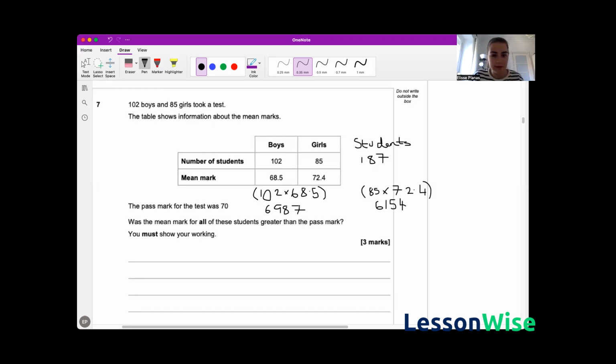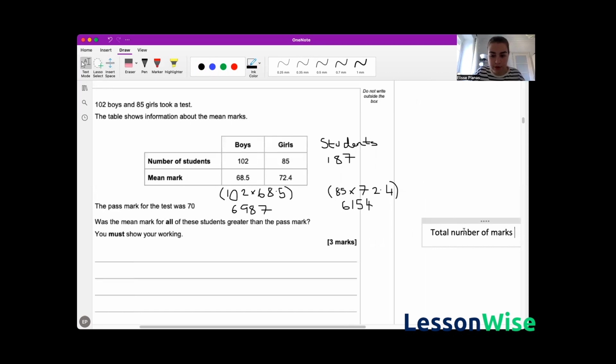We're going to add the total amount of boys' marks and the total amount of girls' marks. That will give us the total number of marks of all the students. So that's 6,987 plus 6,154.